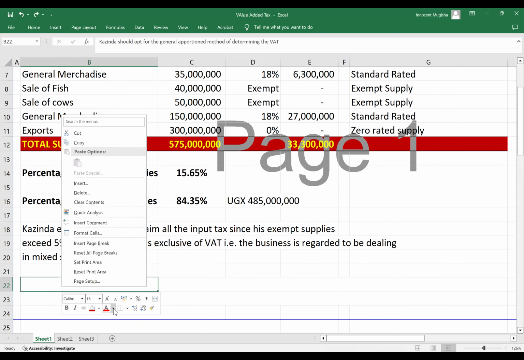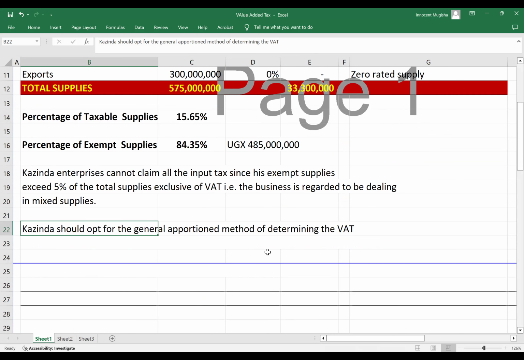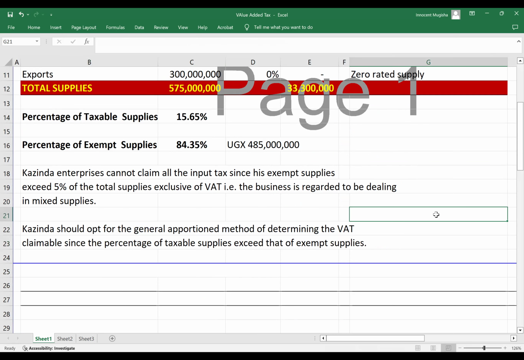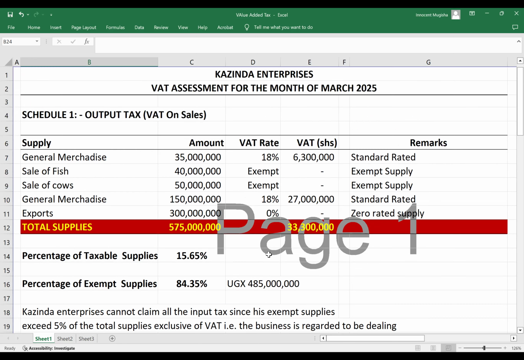So we continue by saying that Kazinda should opt for the general apportionment method of determining the VAT claimable, since the percentage of the taxable supplies exceeds that of exempt supplies. So he has to use that. I hope you've taken note of all those points there. So we are done with schedule number 1.